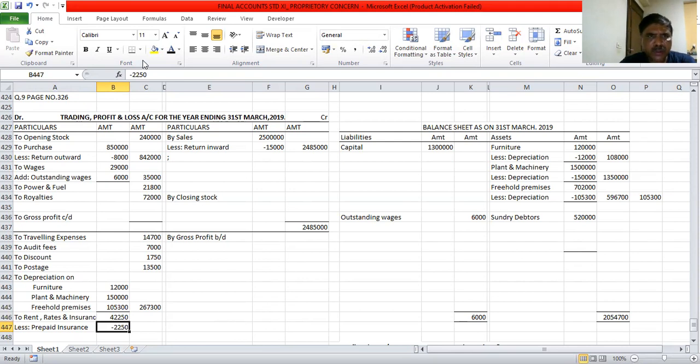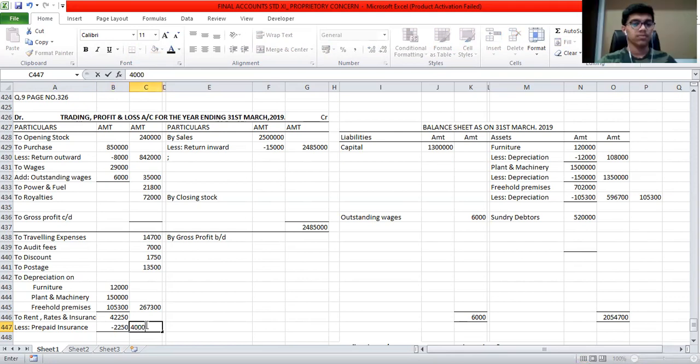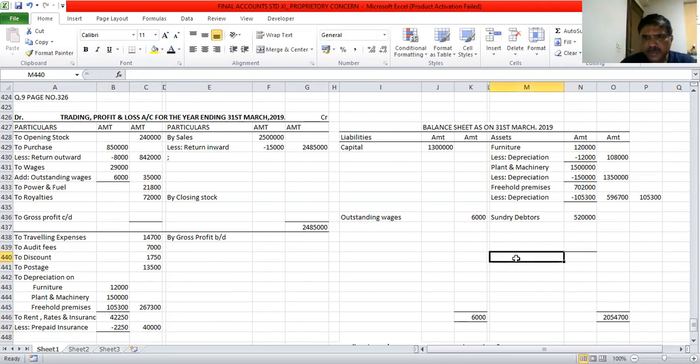So we will get outer column 40,000. Correct? Yes, sir. The second effect of the prepaid should be taken into the asset side, 2,250.